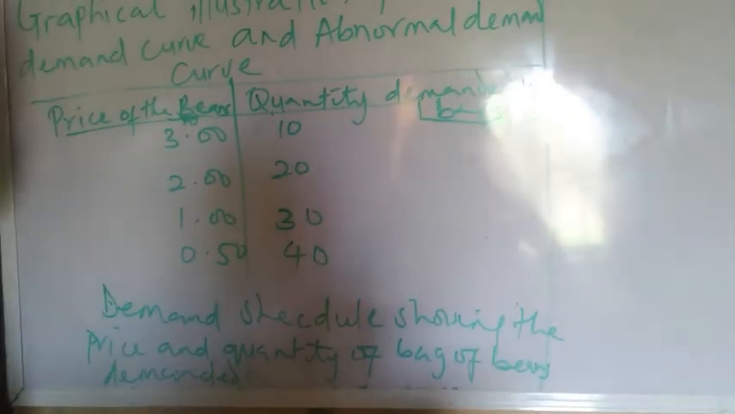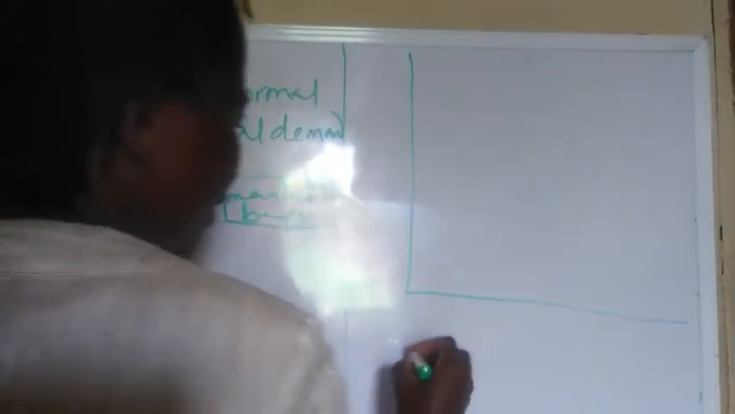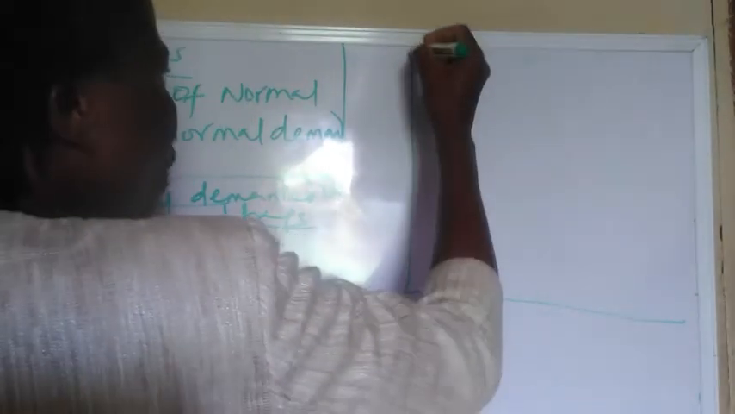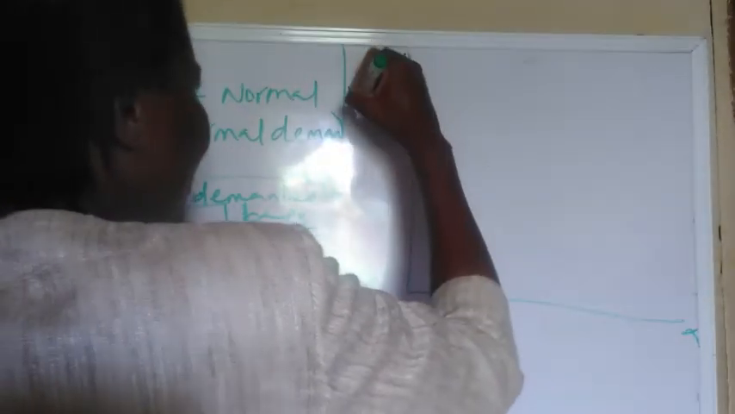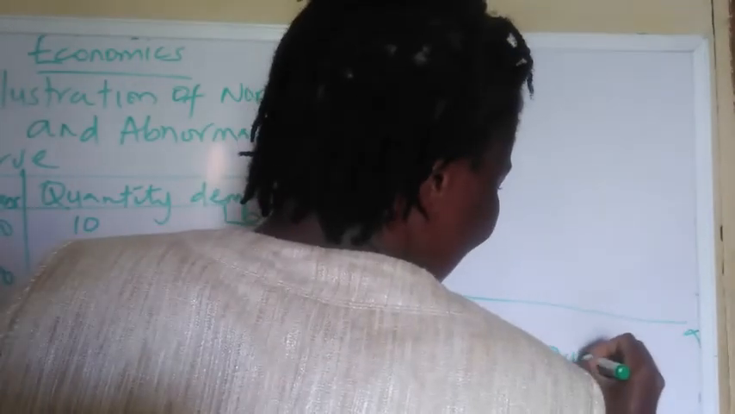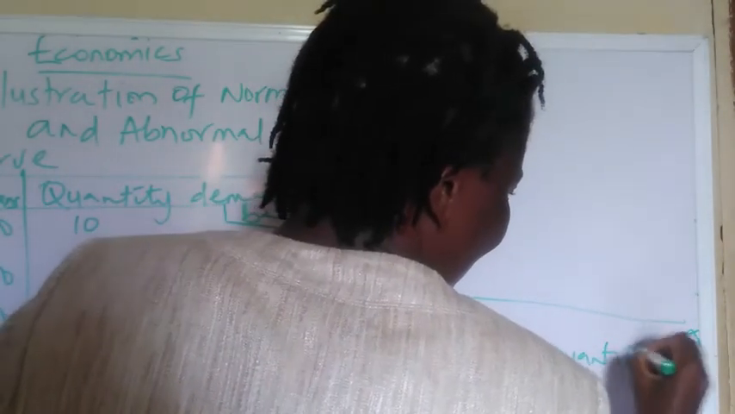So after this, we now illustrate it in a curve. We prepare the demand curve. So this is the demand curve. In the demand curve, you have the y-axis and the x-axis. This y-axis is for the price, and this is for the quantity demanded.